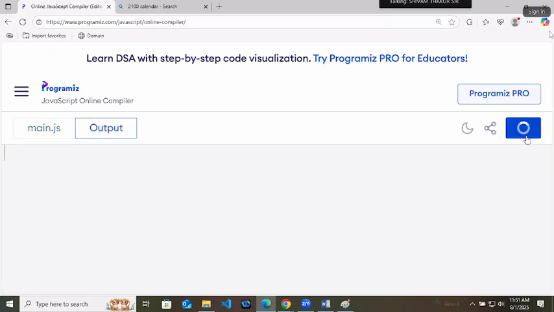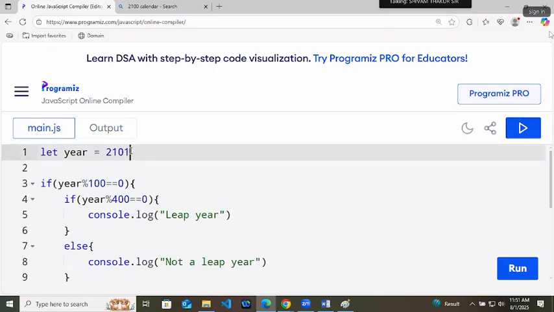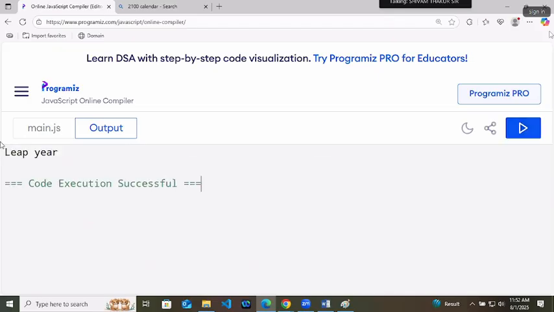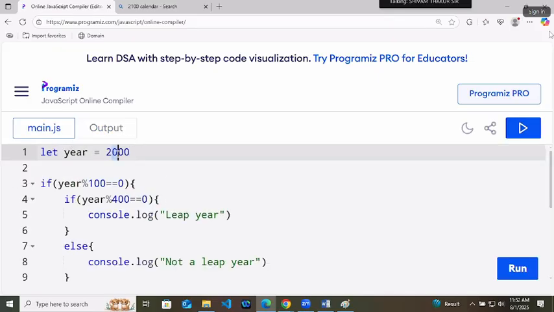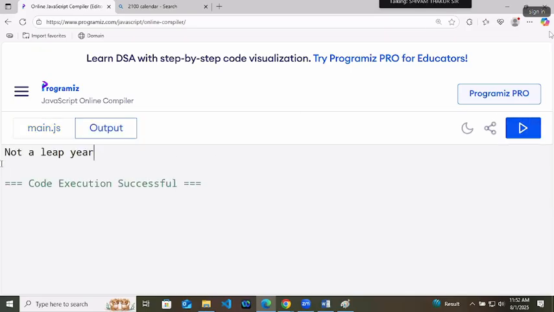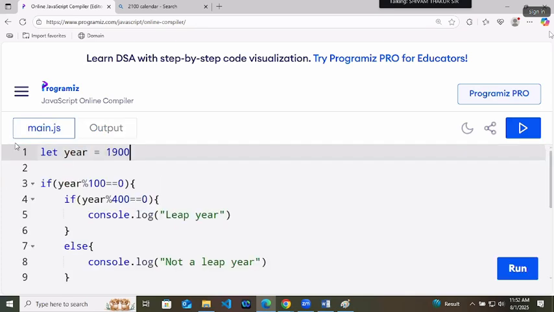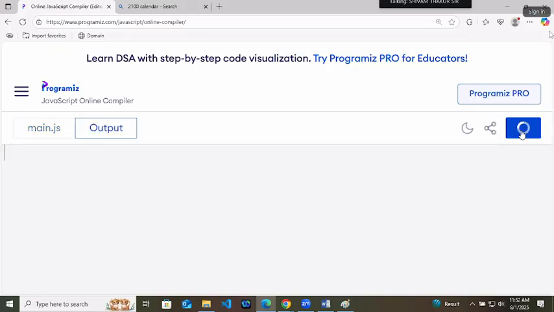Let's check. 2101, not a leap year. 2100, not a leap year. 2000, leap year. 1900, not a leap year. Now this code will work perfectly fine for all kinds of years. Right? 1800, leap year or not? No, 1800 is not a leap year. Got it?